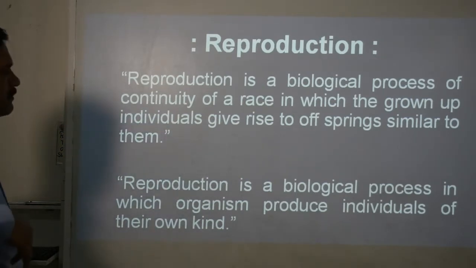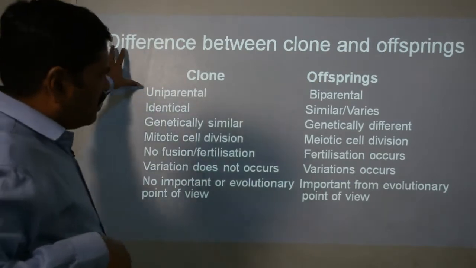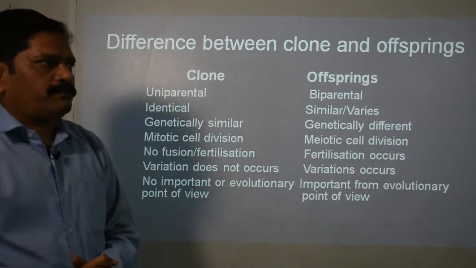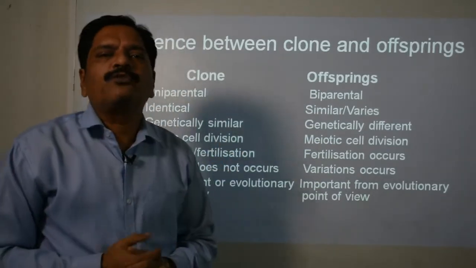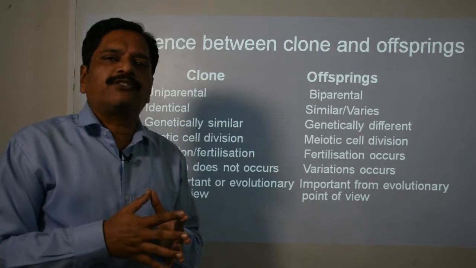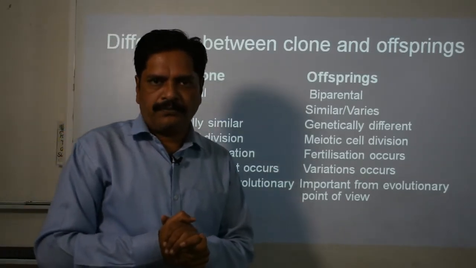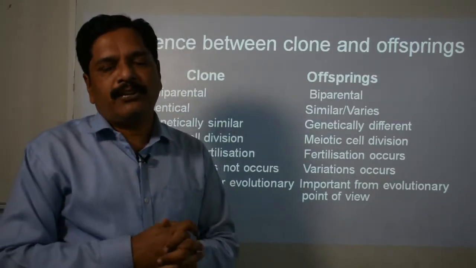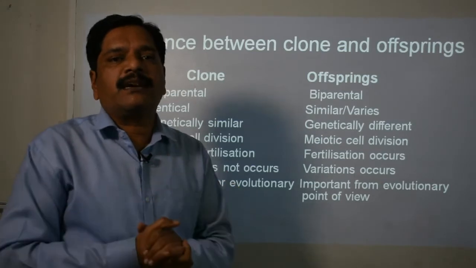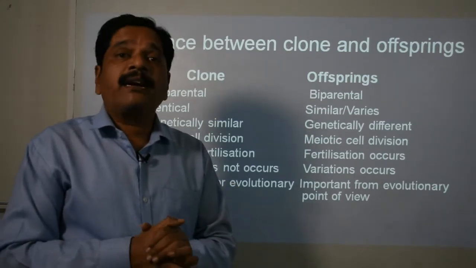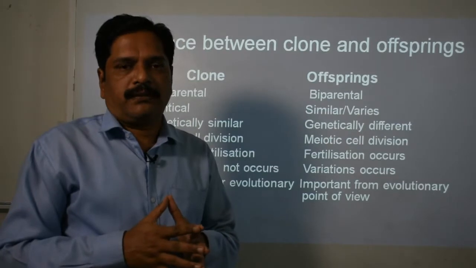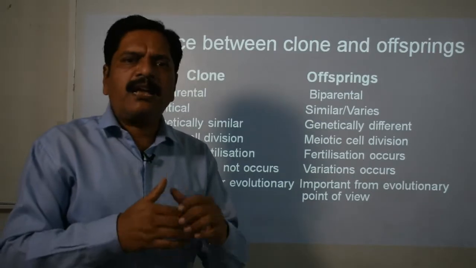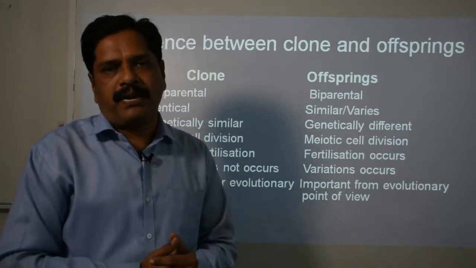Clear? In this one you can see that two terms are given here. One is clone and the second is offspring. Later we will discuss that there are two types of reproduction: asexual reproduction and sexual reproduction. If you observe, the individuals produced by asexual reproduction are identical. And the offspring produced by sexual reproduction, with the involvement of two parents, are similar but not identical to their parents.